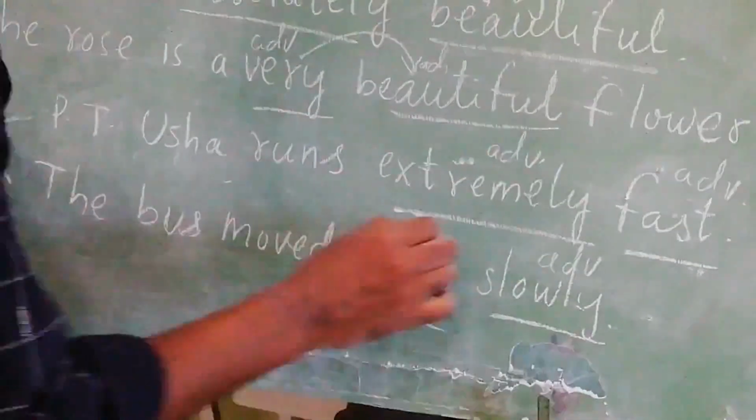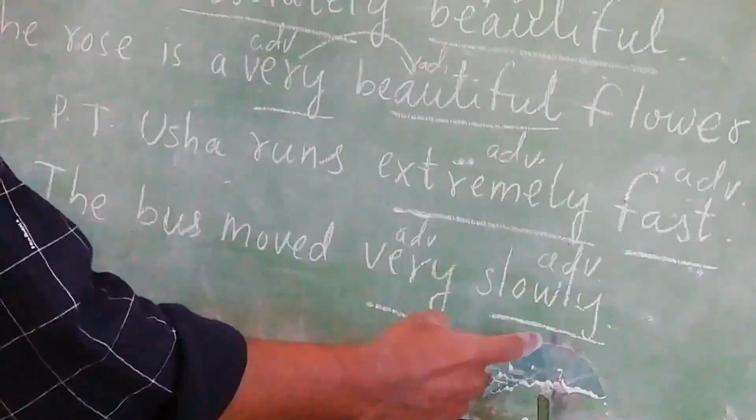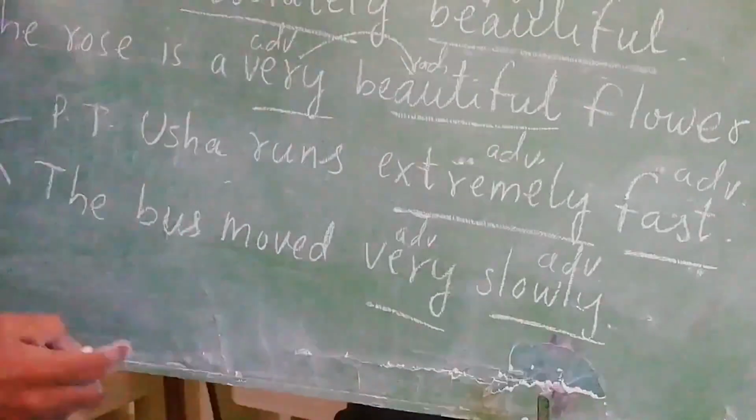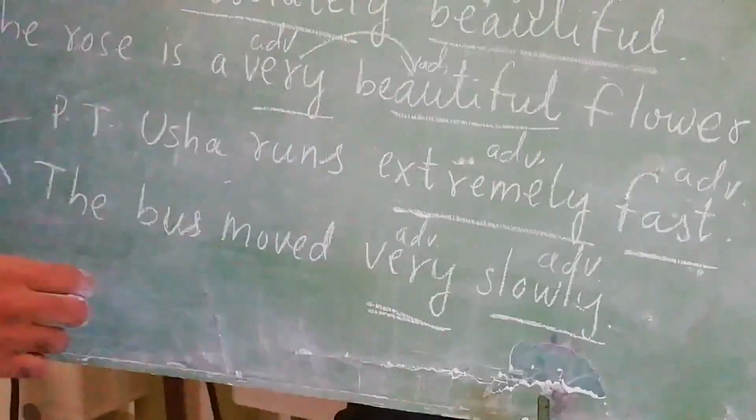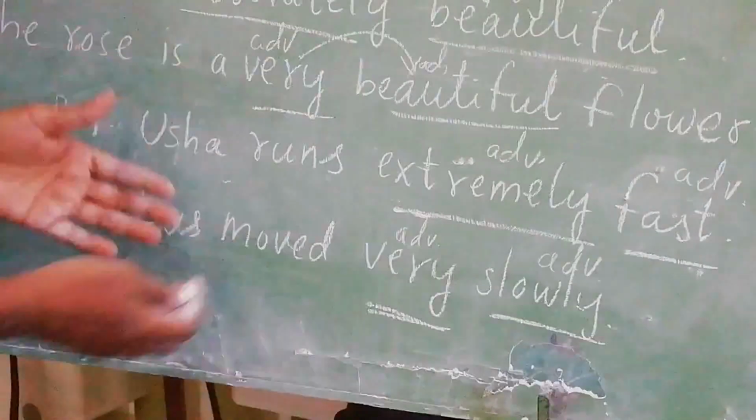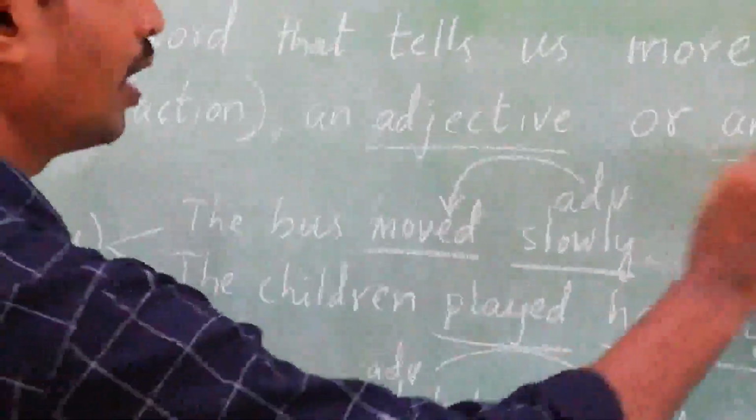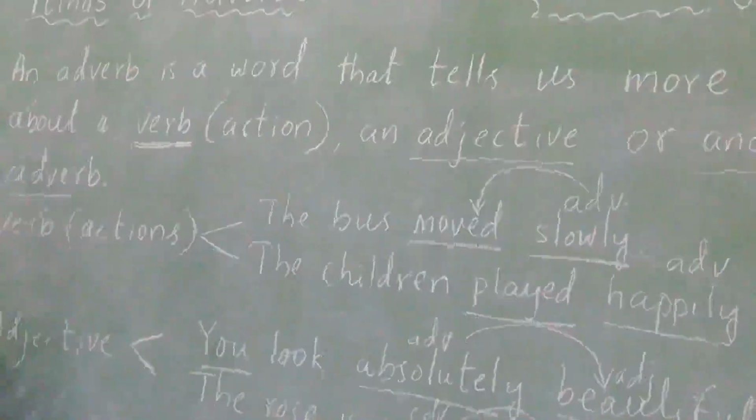This is also an adverb. Why? Because it is describing again the word slowly here. How slowly did the bus move? Very slowly. So the word very is another adverb. So in this way we are describing or telling more about a verb, an adjective or another adverb. Understand all of you these three examples.